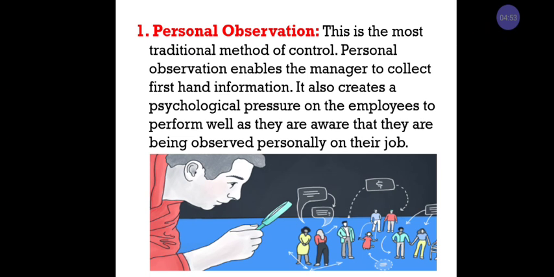This technique, personal observation, is not suitable for all kinds of organizations. You can see in the picture that the manager is observing everything in the organization, whether they are working or not. If they are not working, the manager can give suggestions with the help of personal observation. For the workers, it is mental or psychological pressure.